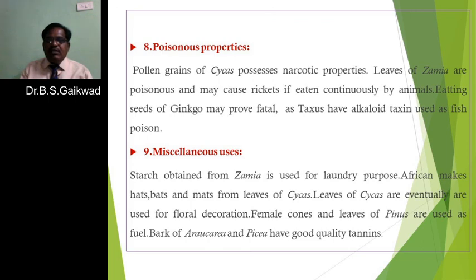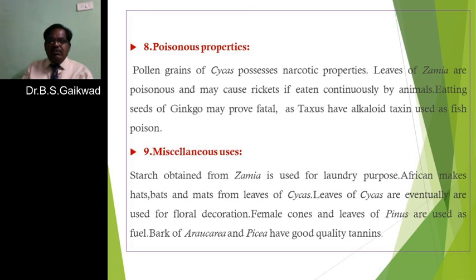Then the leaves and the female cones of Pinus are used as fuel, because the leaves of Pinus are comparatively very hard and are known as needles. When they dry, they are very hard.